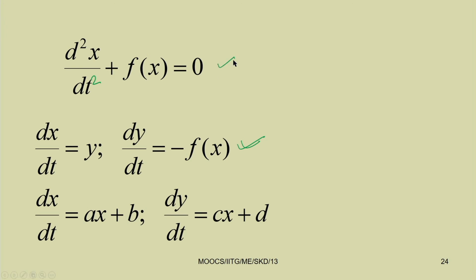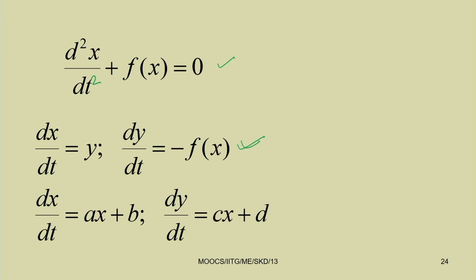Now if you linearize these equations, or if these equations can be written in linear form, you can write dx by dt equal to ax plus by, and similarly dy by dt equal to cx plus dy.